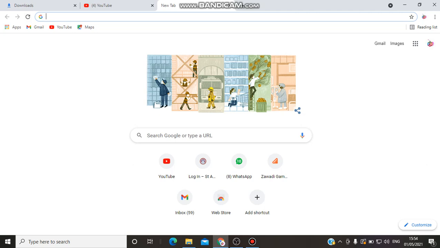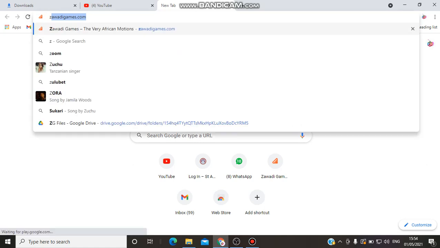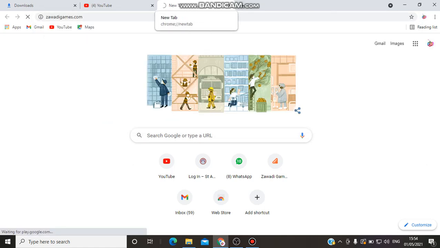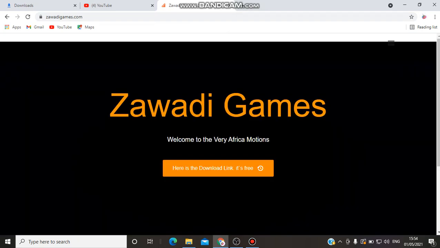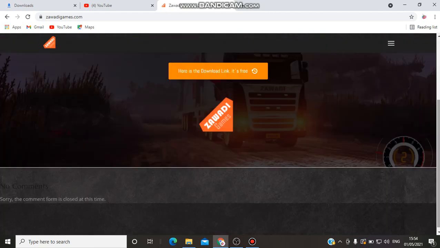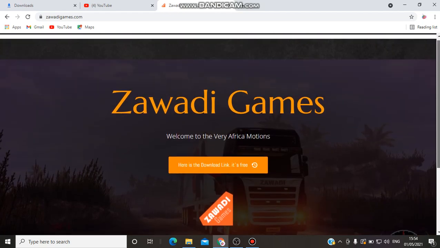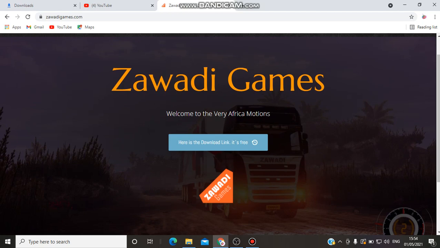So what you do, just open your browser, search in zawadigames.com, let it load. And it's quite simple, not as complex as the previous versions. Sorry about the delay, my internet is slow a bit. So yeah, once you get to this window, you will just find a clickable link here.